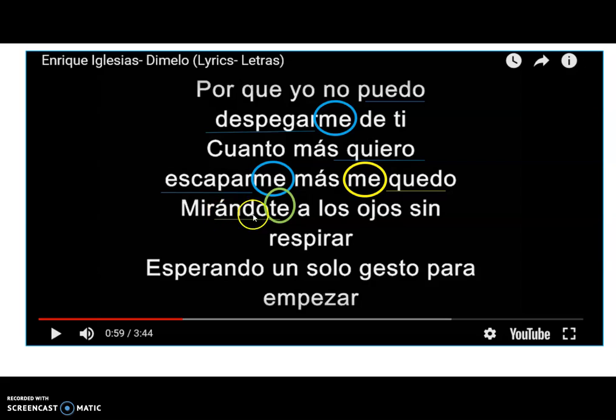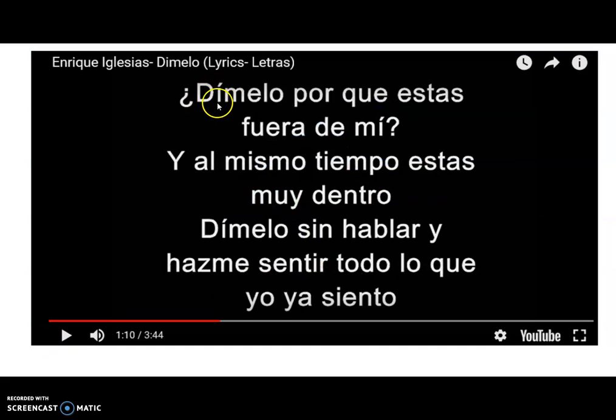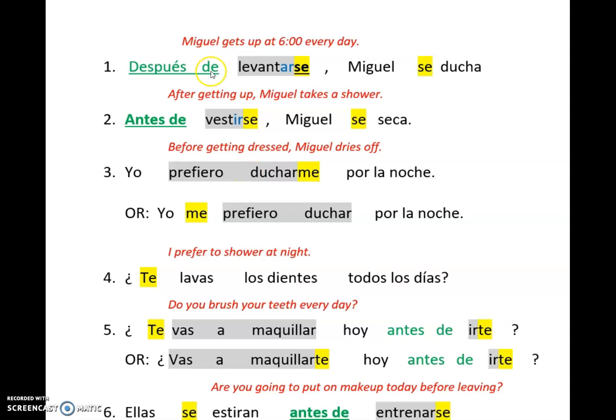Here I've got -ando, -iendo with a te attached. Here I've got a positive command, tell me it, all attached. I have a command and then indirect and direct objects. We also said that that is true for reflexives. If you have an infinitive, you can attach. Otherwise, we normally put them in front. So just some examples here you can take a look at from Spanish 2.